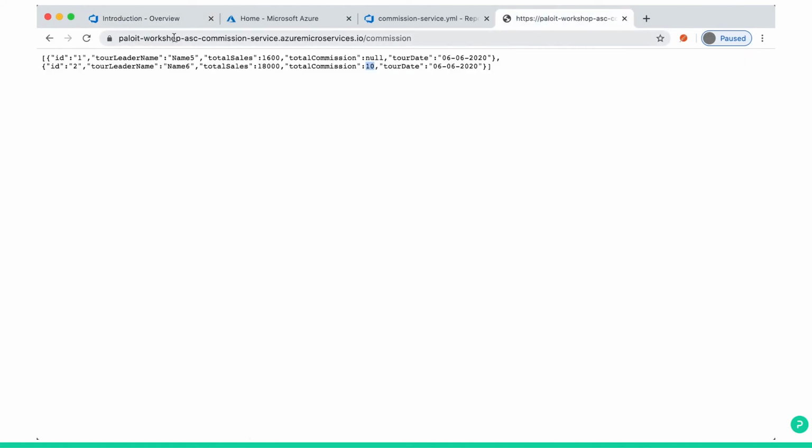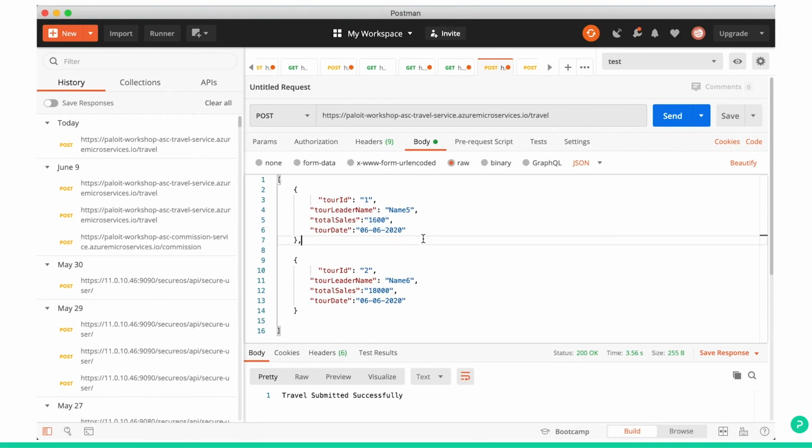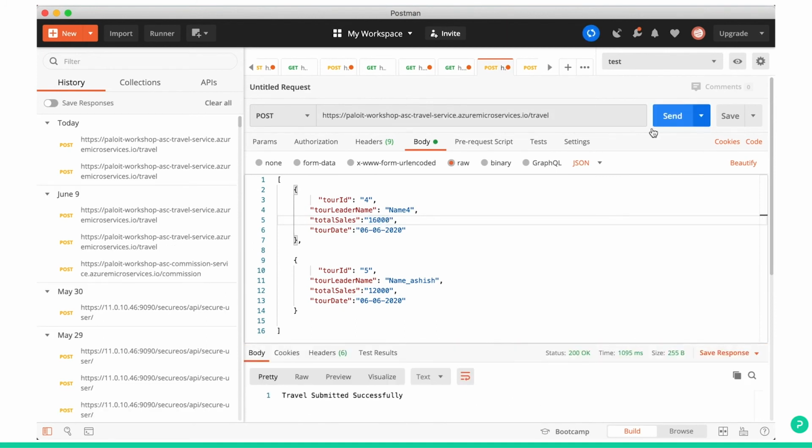This is the GET, so I can execute directly in a browser and get it. For a POST, I use Postman. Let's enter one more record, 4 and 5, with 12,000 and 16,000. Let's submit. So we got travel submitted successfully.